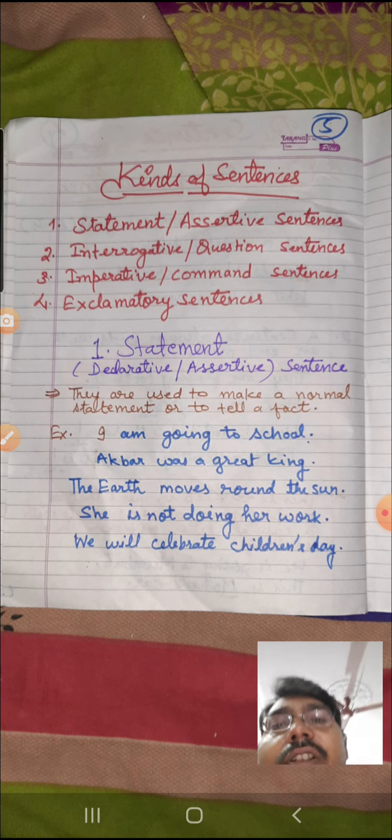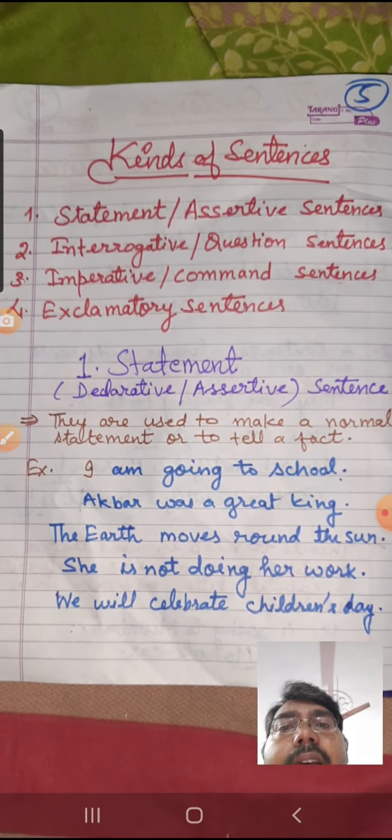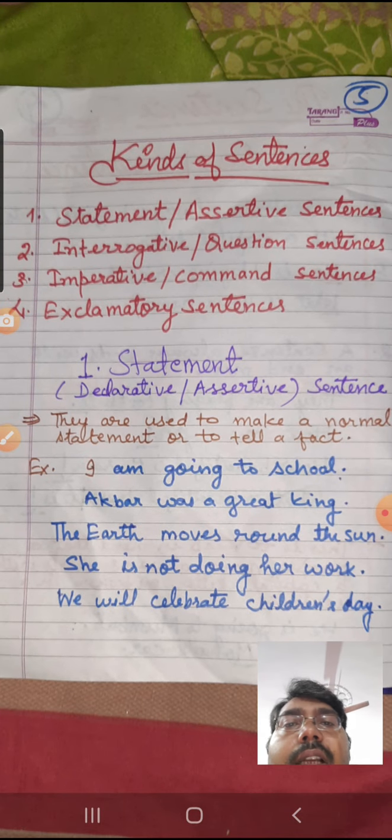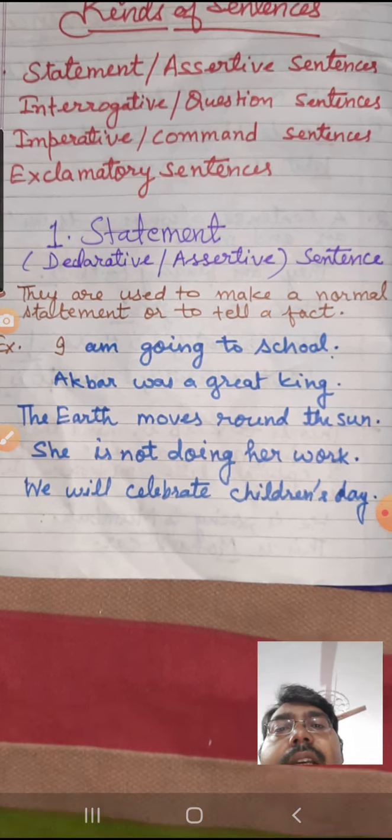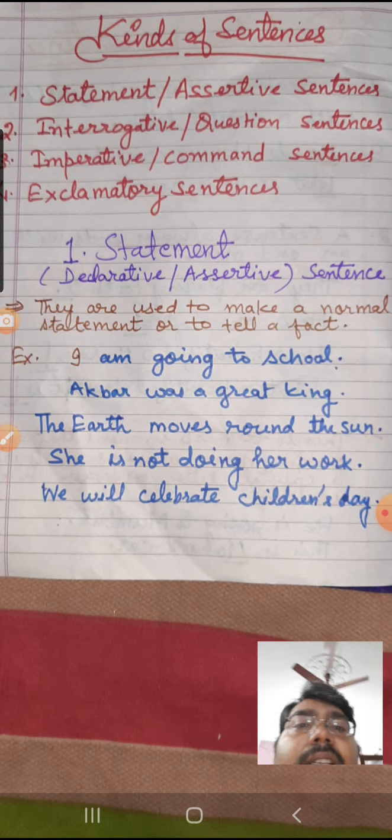Now there are 4 kinds of sentences. You can see they are written here on your screen. The first one is a statement, the second one is interrogative, the third one imperative, and the fourth one is exclamatory sentences. So these are the kinds of sentences. First of all we look at the statements, the first kind of sentences.